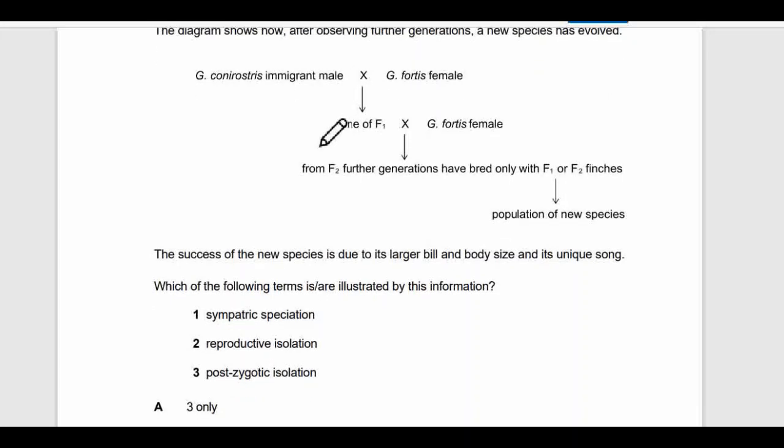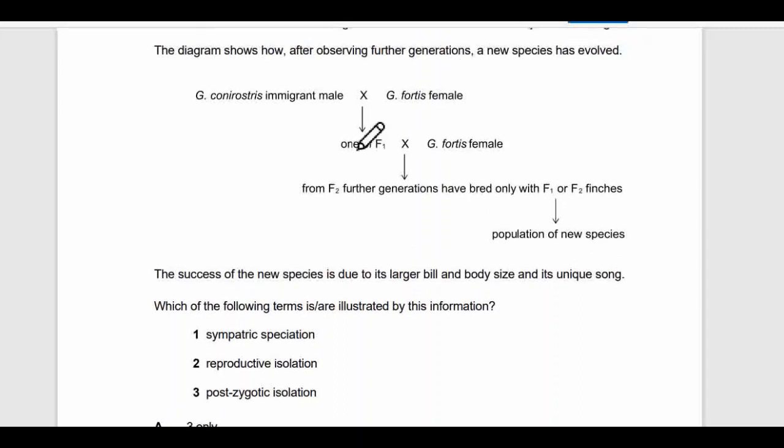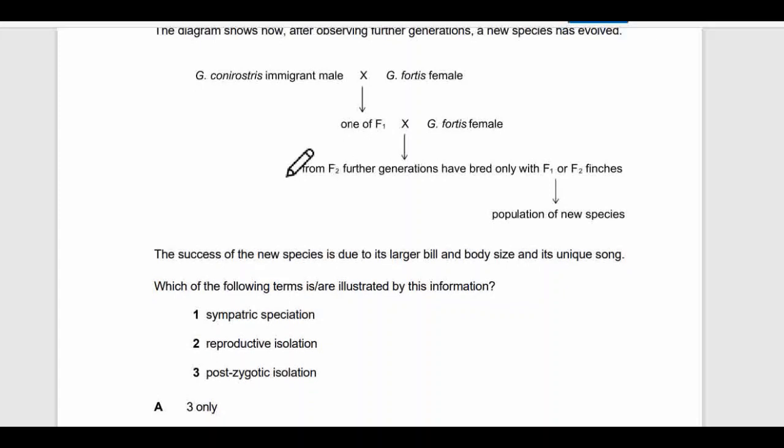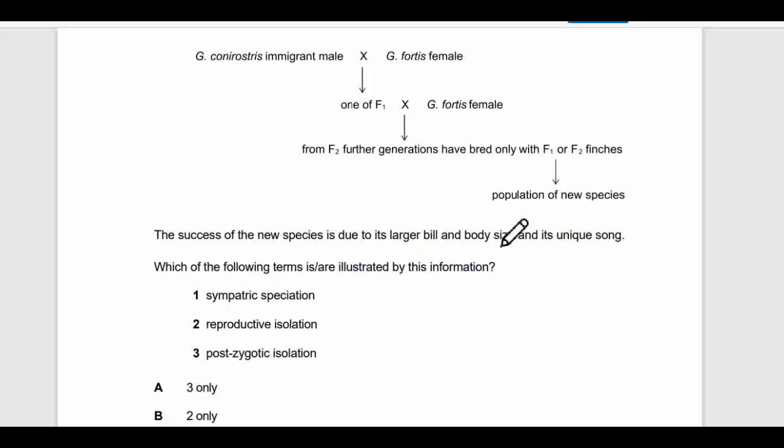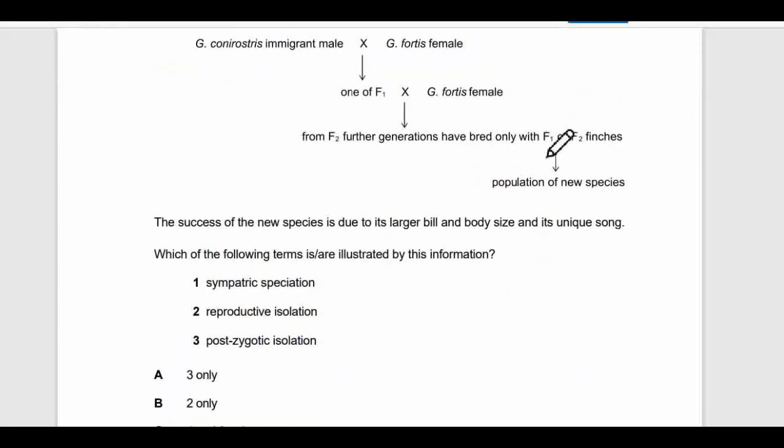Okay, let's see the diagram. It says that these two crossed and had a new generation, and that F1 generation can cross with the previous one, the same thing, and have an F2 generation. And then F1 and F2 cross and form a new species, a population of a new species. Okay, understand. Let's see the question.